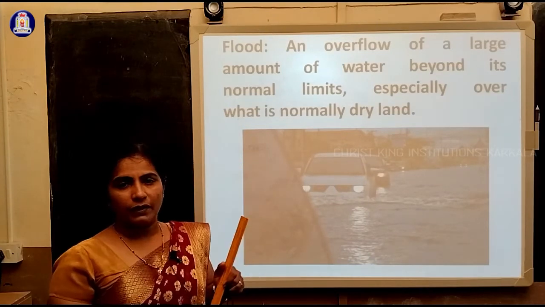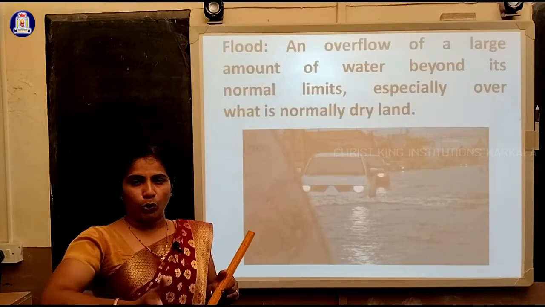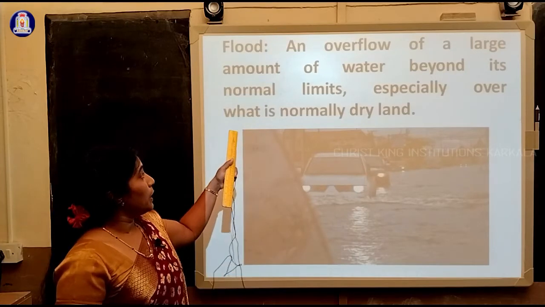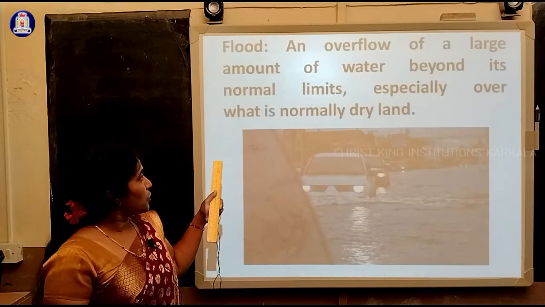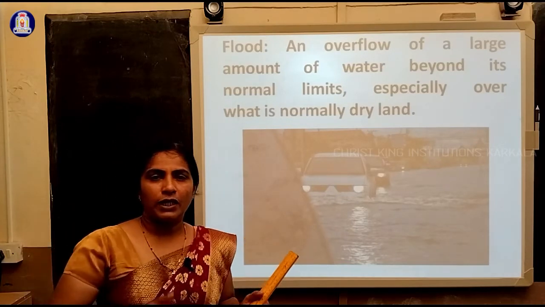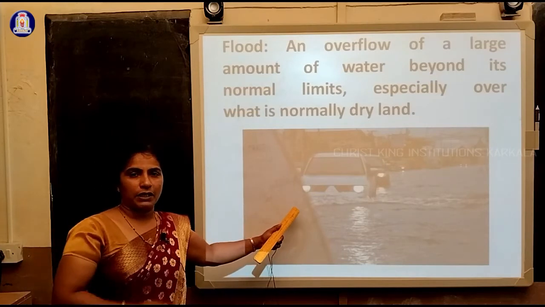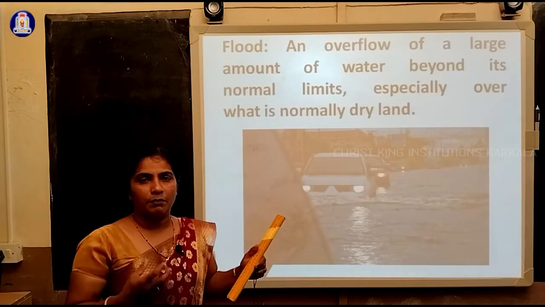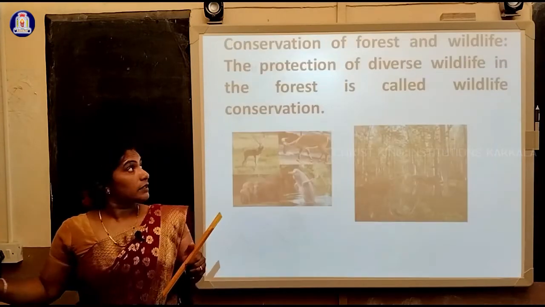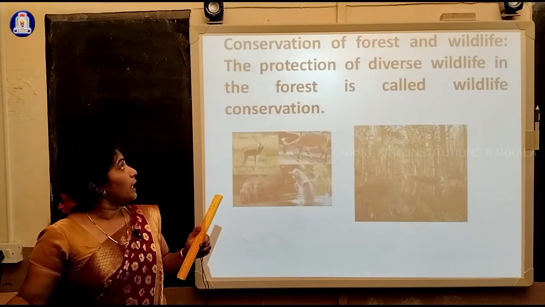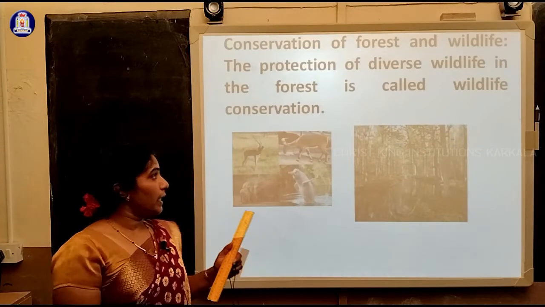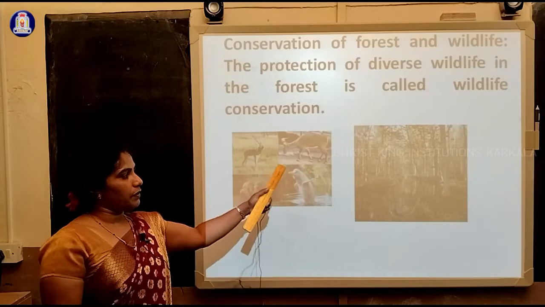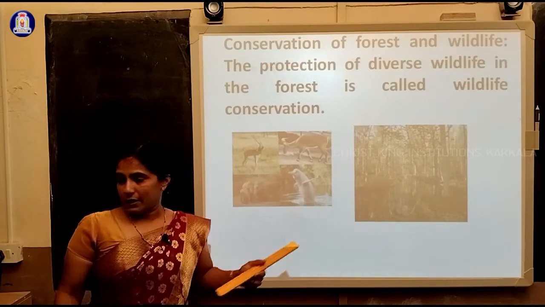What is the main reason for the flood? If you are removing and uprooting the plants from the area, there will be an overflow of a large amount of water beyond its normal limits, especially over what is normally dry land. That is nothing but flood. At present also, day by day, there is a threat of flood. The reason is human beings because of their desires. Next, conservation of forest and wildlife. The protection of diverse wildlife in the forest is called wildlife conservation. So we are conserving some of the rare species and the plants also.